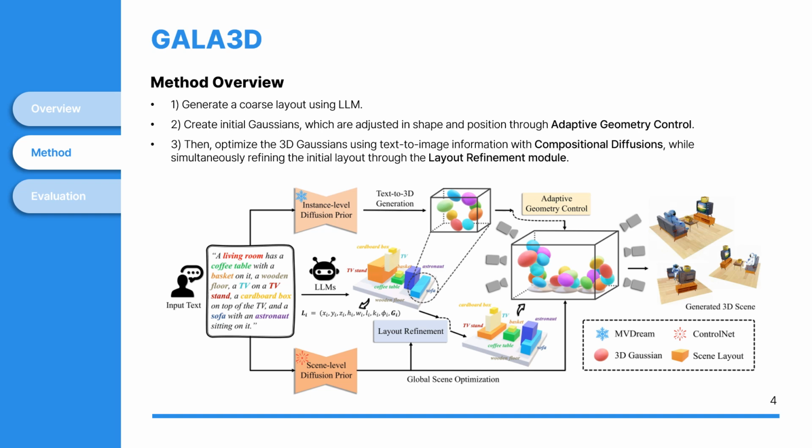Then, to generate geometry and texture accurate 3D objects, these Gaussians are refined through a process called adaptive geometry control. Afterward, a compositional optimization process is applied to ensure that the individual 3D objects integrate well into a single scene.